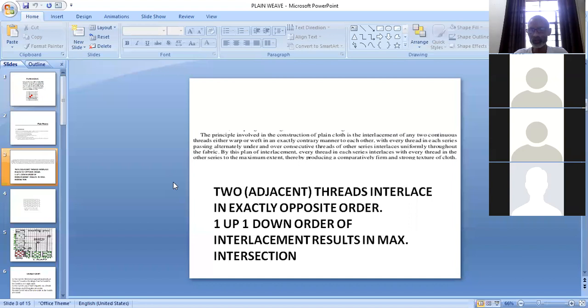So due to this opposite interlacing order, threads provide maximum support to each other, and the combined effect of these 2 points, interlacing order and this opposition of interlacing orders of neighboring threads, results in a relatively firm and strong texture of cloth constructed in plain weave as compared to other weaves. So hope now it is clear.